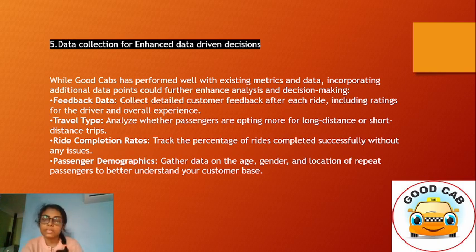Next, all the metrics which have been planned from the bootcamp side are pretty good, but I feel we can have more detailed feedback data, like customer feedback for each ride, ratings for the driver's satisfaction for each ride, and whether the ride was completed without any problem. Also travel type, like whether passengers opt for long distance or short distance trips, repeated passengers, and their age and gender, to understand the customer base.